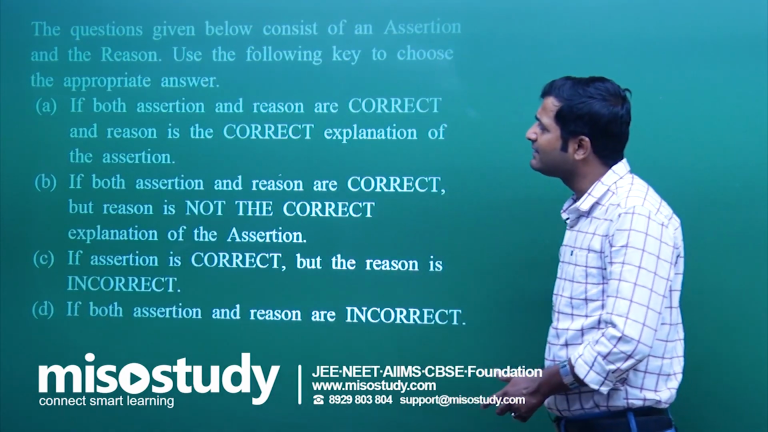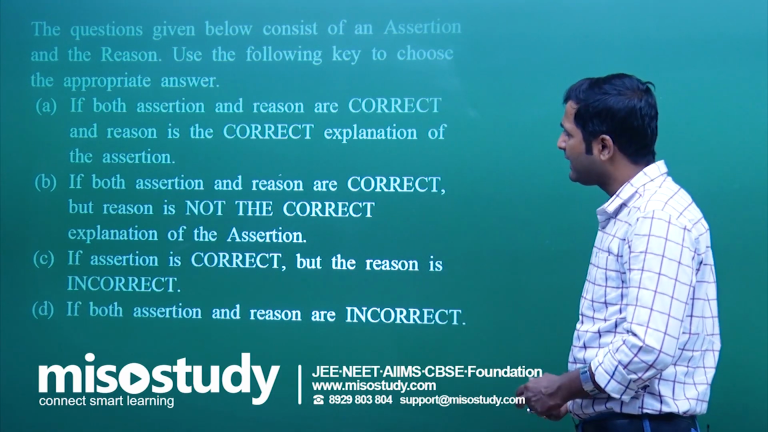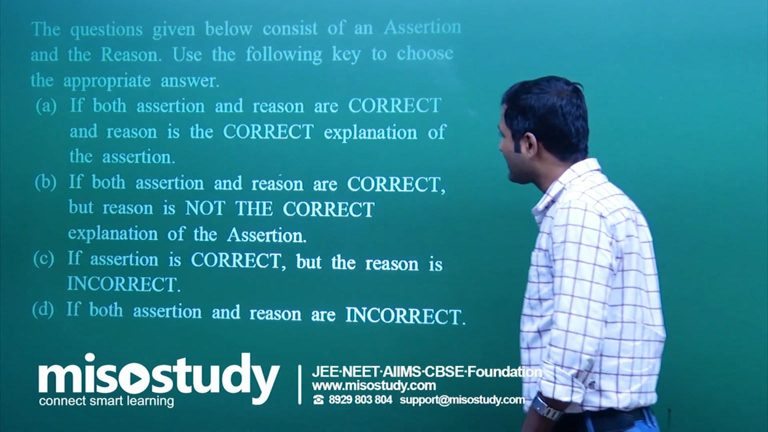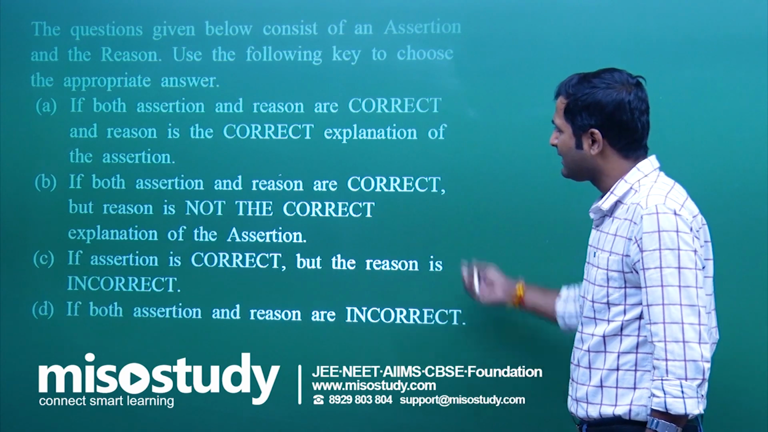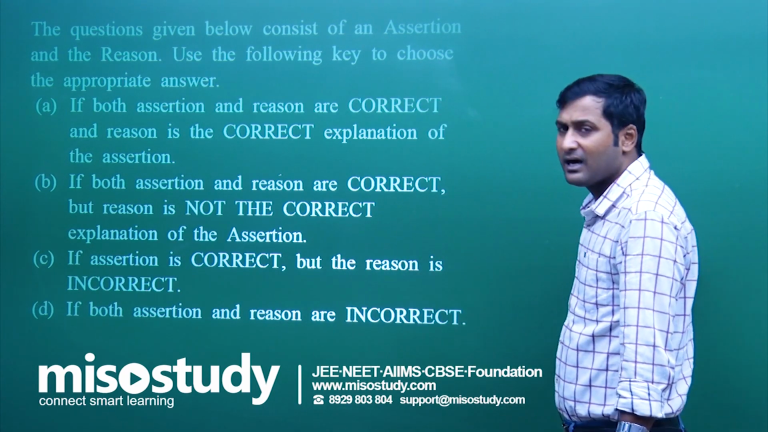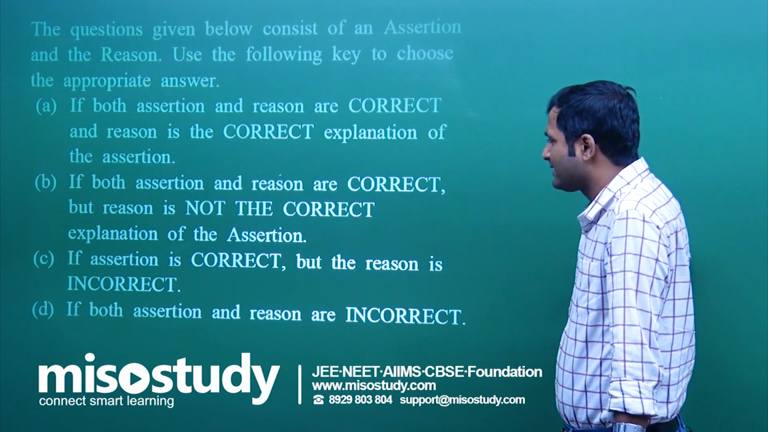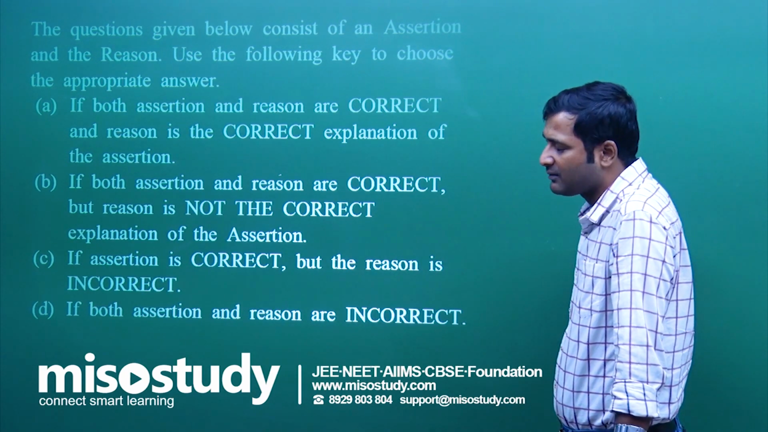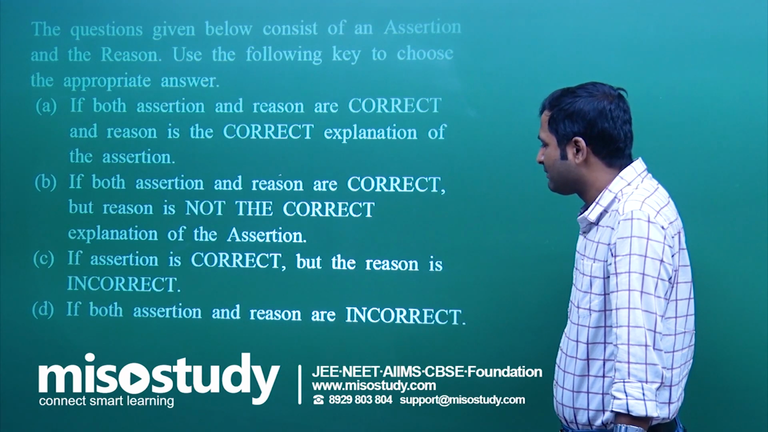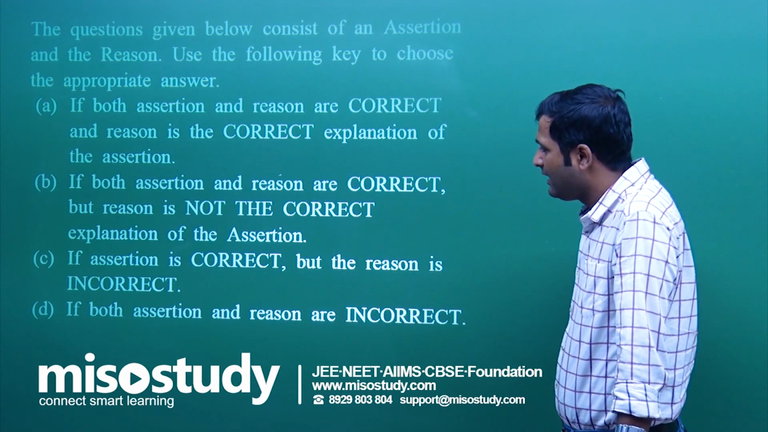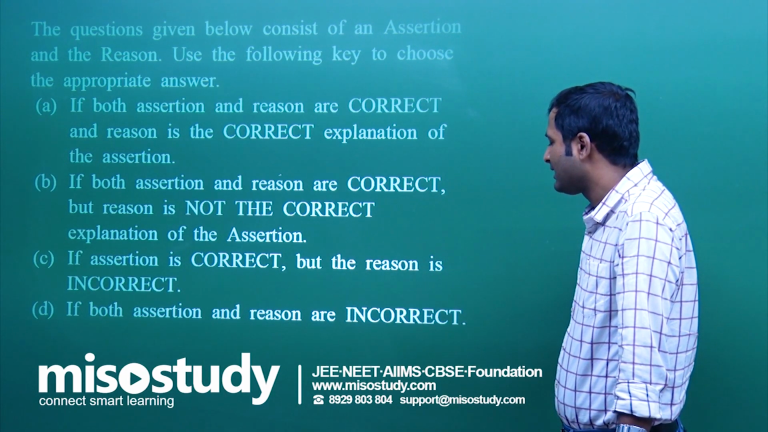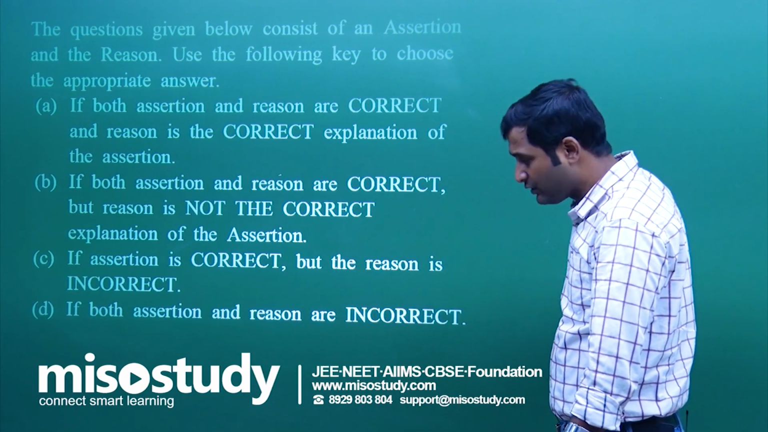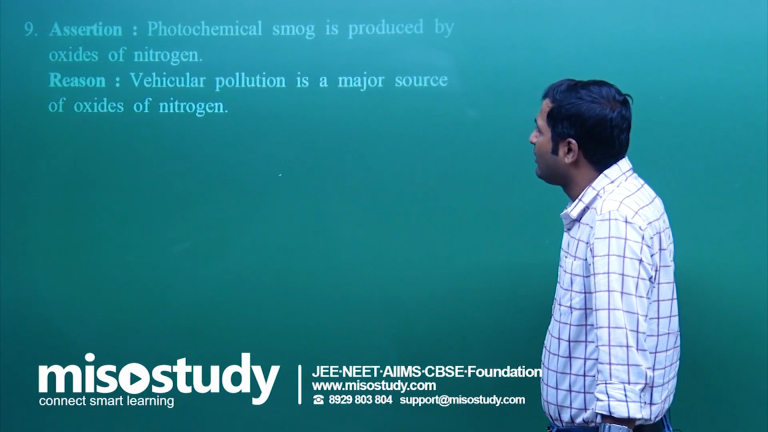This is an assertion reason type question. If both assertion and reason are correct and reason is the correct explanation of the assertion, mark A. If both assertion and reason are correct but reason is not the correct explanation of assertion, mark B. If assertion is correct but the reason is incorrect, mark C. If both assertion and reason are incorrect, mark D. Is it clear to you? Now read question number 9.